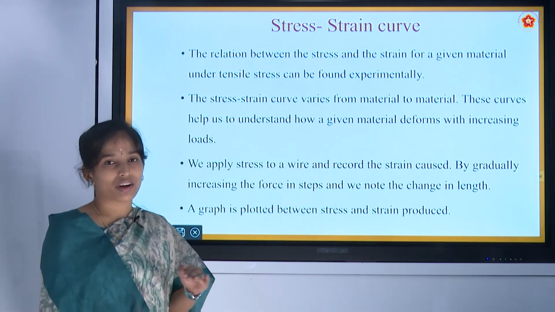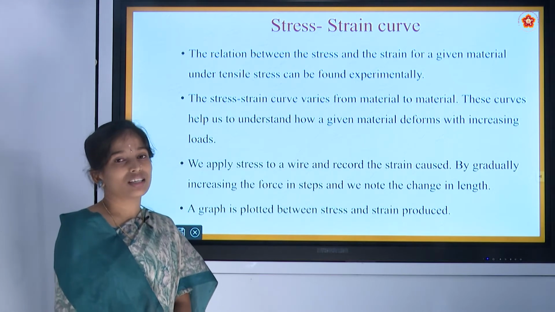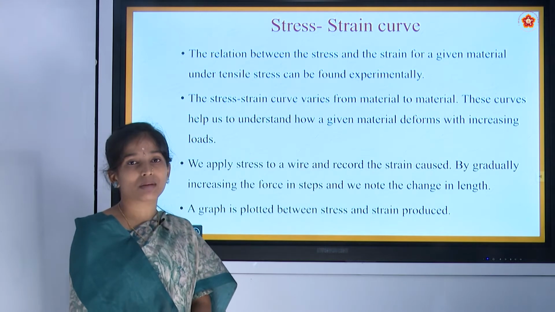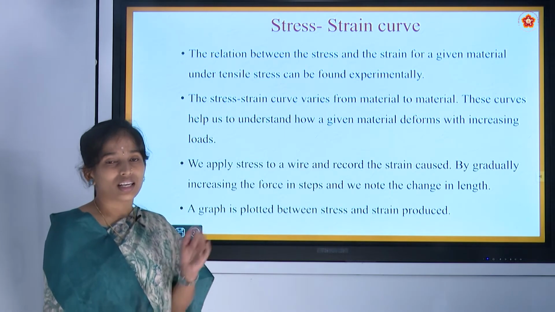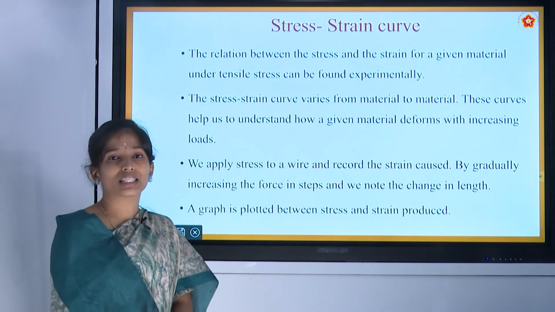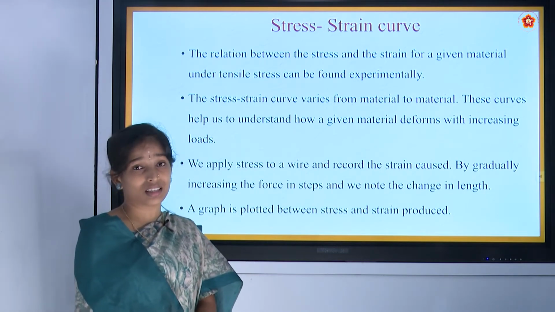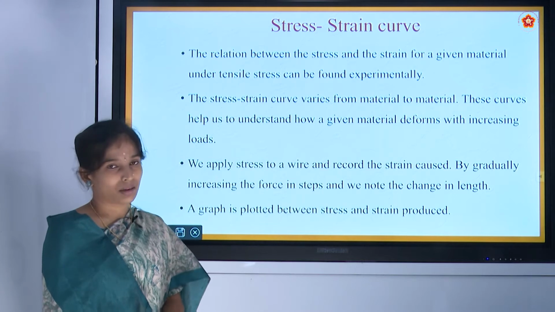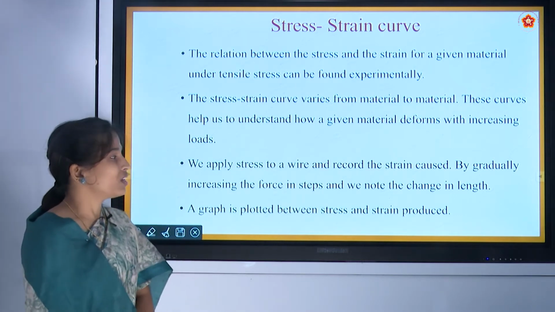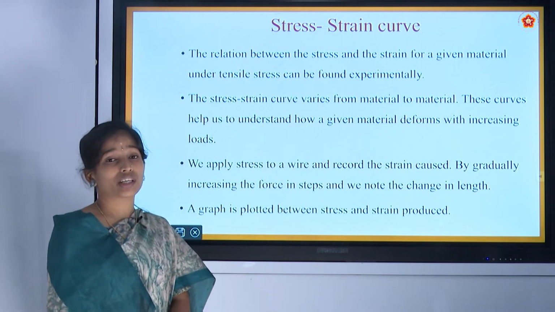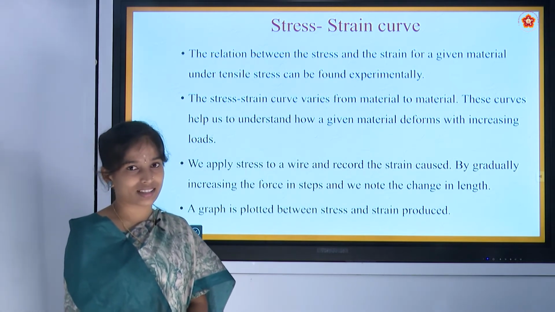First we can add 500 gram, for that some strain will be produced. Again we can add 500 gram, again some strain is produced. Likewise in steps of 500 gram we can increase the mass, nothing but we are increasing the force on that wire. Likewise we can tabulate the readings and we can plot a graph for these readings.